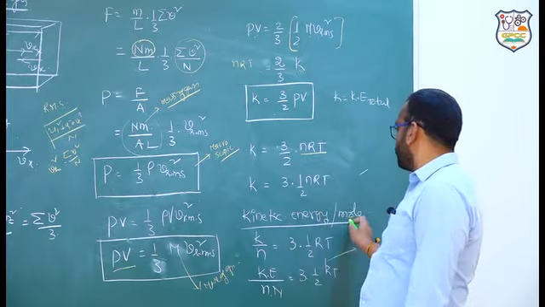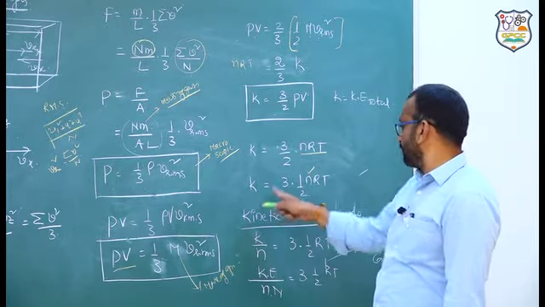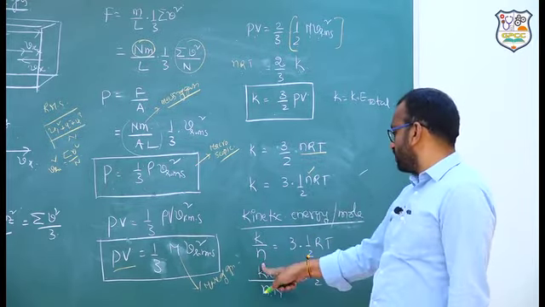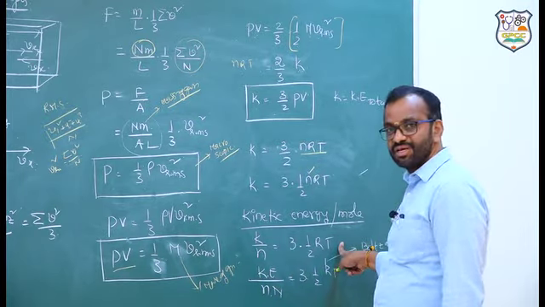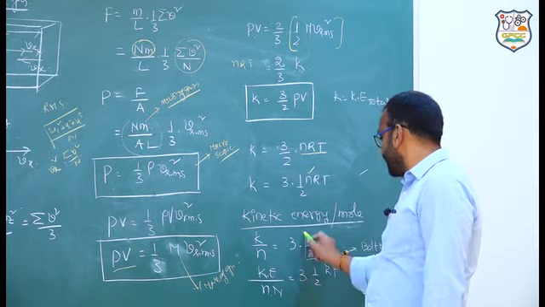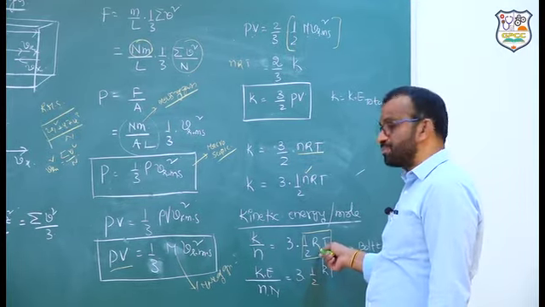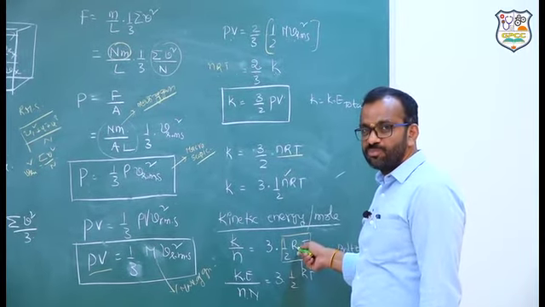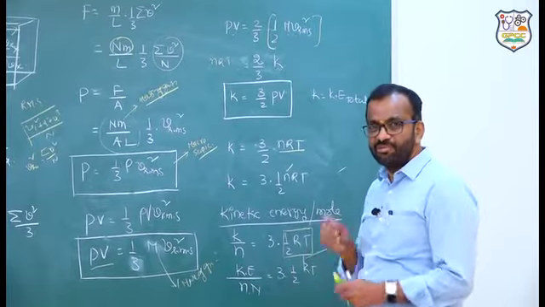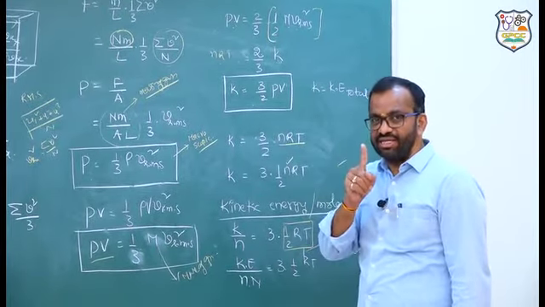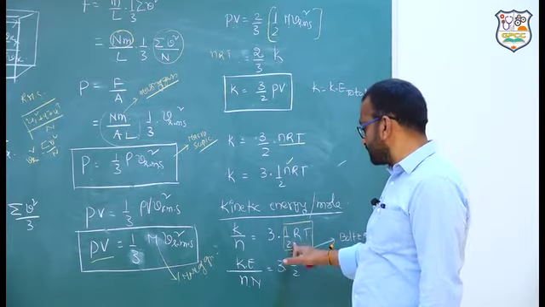Kinetic energy per 1 mole is how much? This is for how many moles? N moles. So this is for N moles. Kinetic energy per 1 mole is how much? 3 into 1 by 2 into RT. This later develops into the principle of equipartition of energy: for each degree of freedom, 1 mole of a gas contains this much energy.